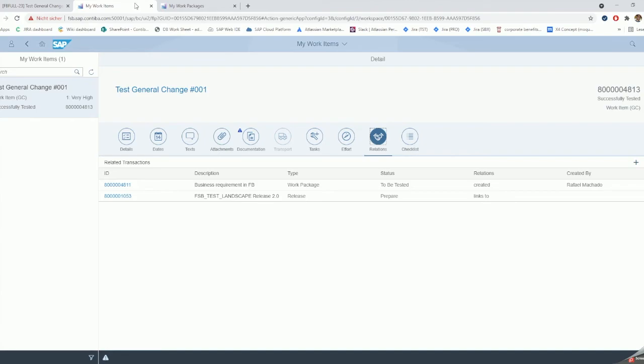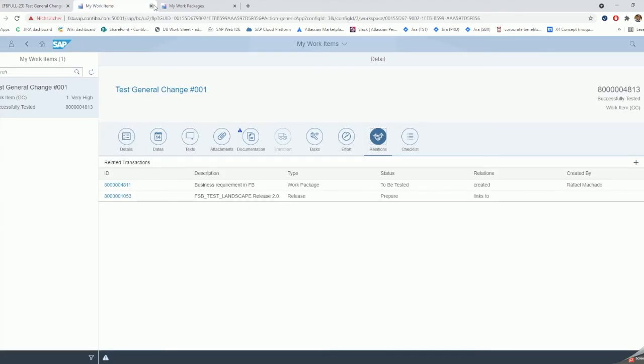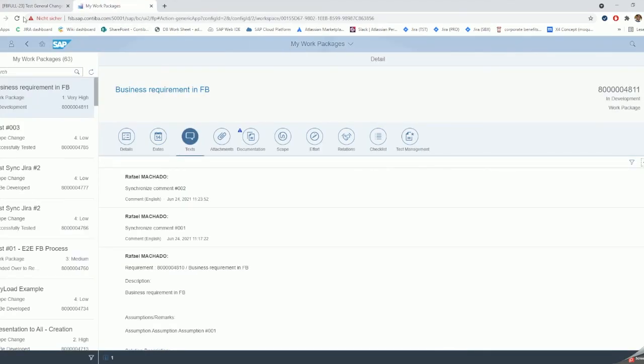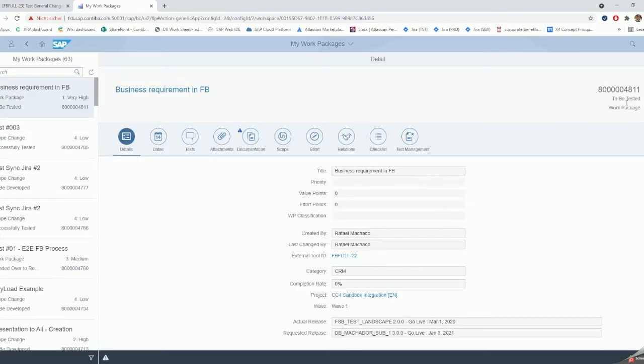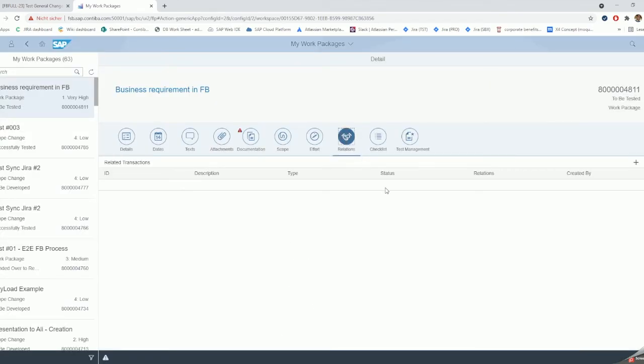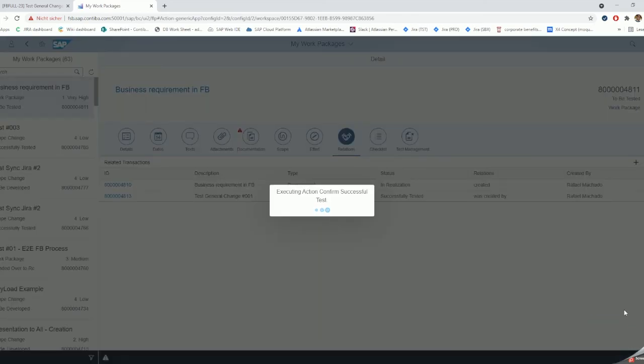What we need to do now is to play with the work items. The work items do not synchronize from Jira to Solman. They synchronize the work packages, I'm sorry. They do not synchronize from Jira to Solman. They synchronize from Solman always. And what I'm going to do now, my work item. In this very moment, my business requirement is still in the status in realization. Now I will click on actions and I will confirm that my test was done successfully.